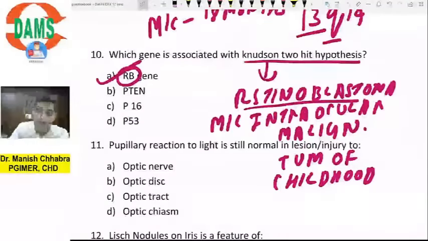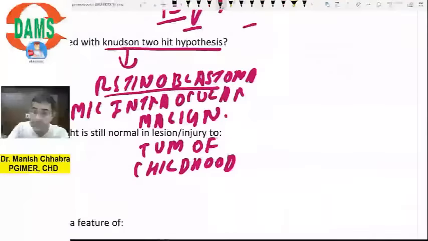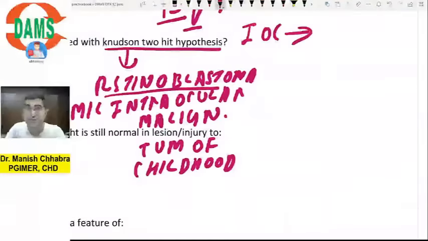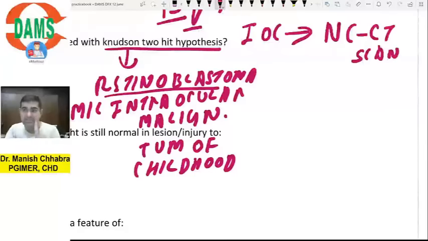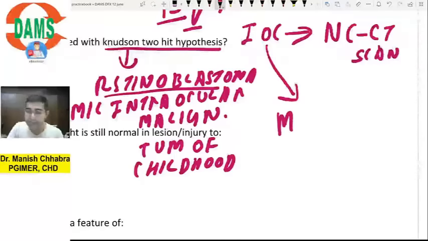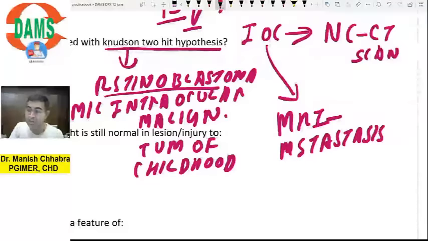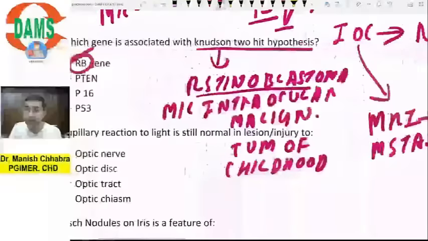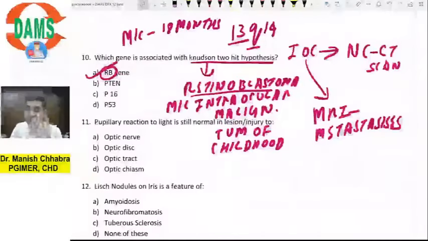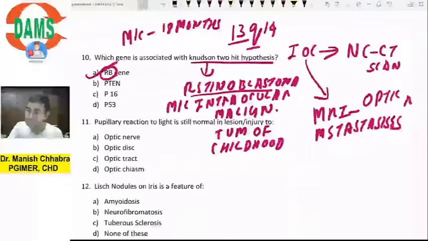And please understand, which is the investigation of choice in retinoblastoma? Retinoblastoma is a tumor which gets calcified, so non-contrast CT scan is the investigation of choice. But if I may ask you, what is the investigation of choice to detect metastasis? It is MRI, because it metastasizes through the optic nerve, and MRI shows the status of the optic nerve. So I gave you 2-3 more questions. Is it understandable?